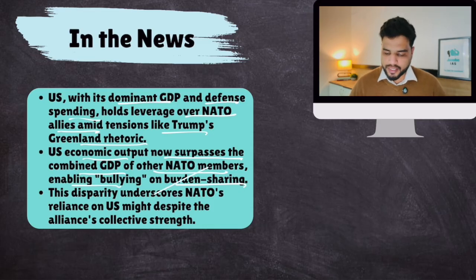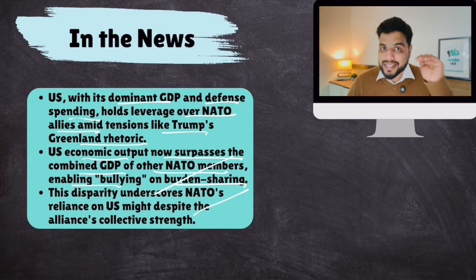So this disparity between USA and all the other 31 NATO countries gives USA the leverage to bully other NATO countries. Now, what type of disparities are there? Let's investigate these disparities in detail. You get a broad sense that USA has more defense spending and more GDP, but let's investigate this issue in a little more detail.